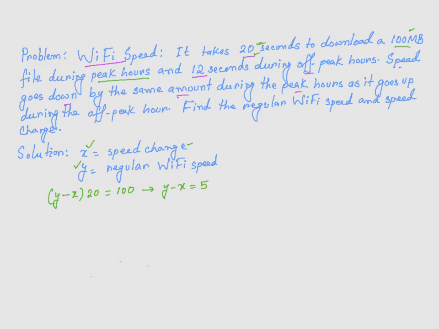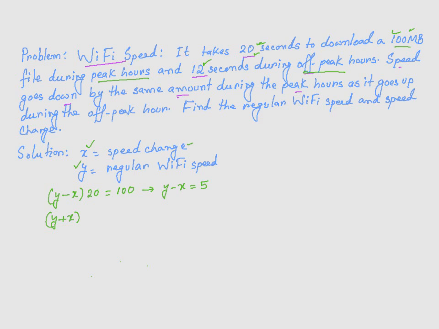Now the second condition is that it takes 12 seconds to download the same file during the off-peak hours. Now during the off-peak hours the speed is going to be higher. That means the speed is going to be y plus x.